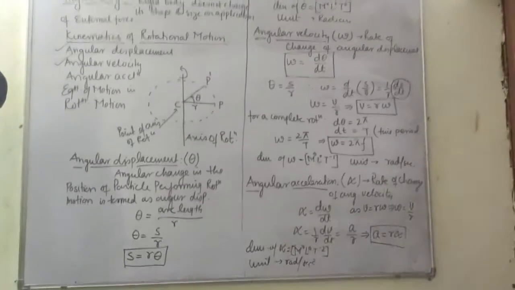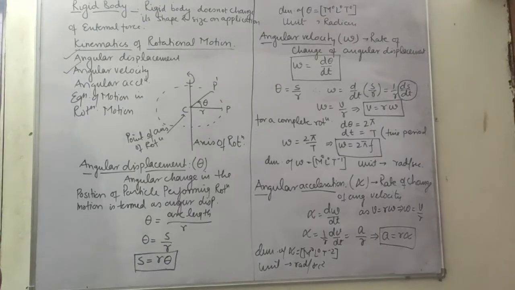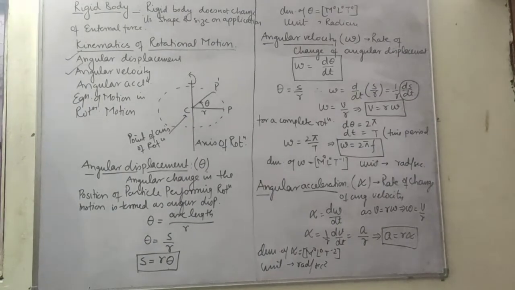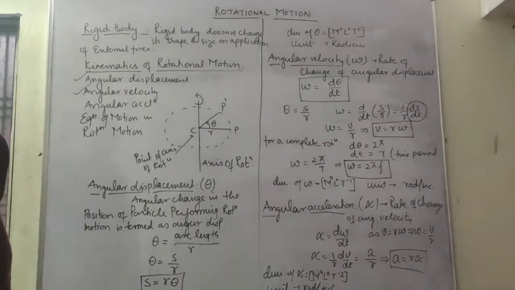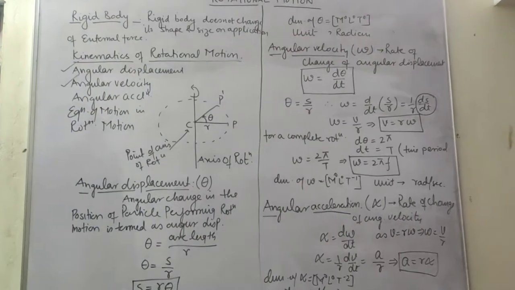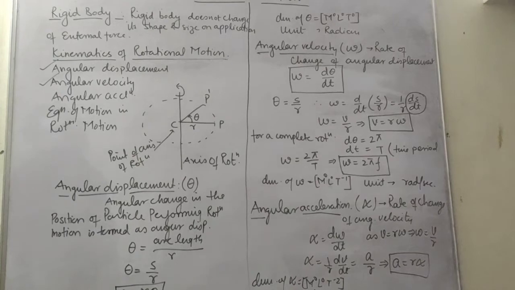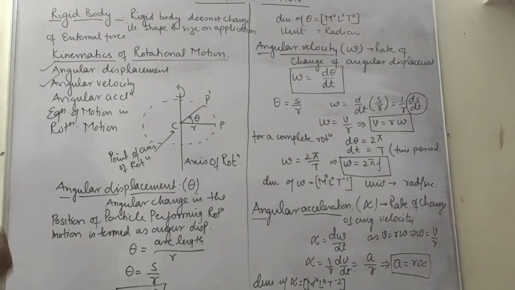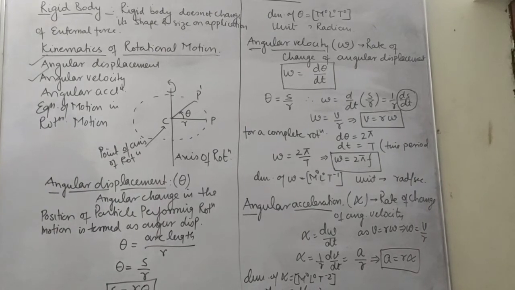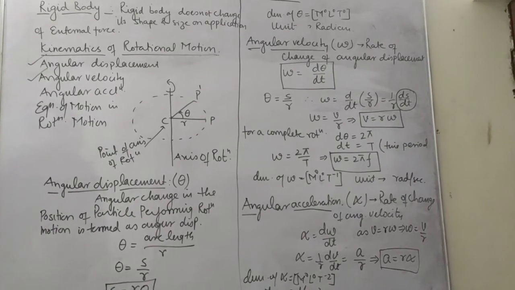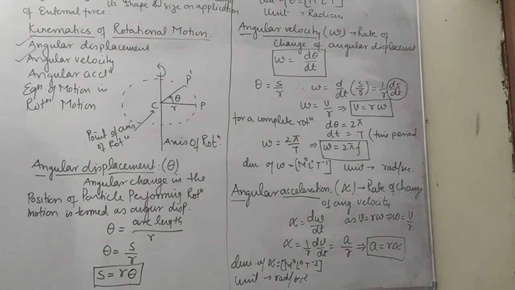Now we will derive equation of motion as applied in rotational motion. You will find that it is similar to equations of motion as you have done in linear motion or motion in one dimension. It is similar to that. I will derive it over here in the next video.